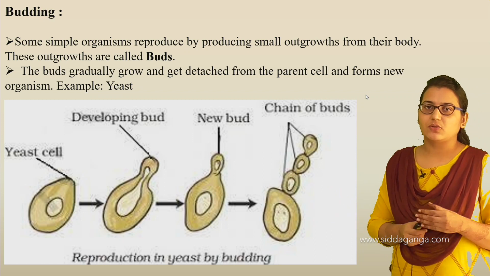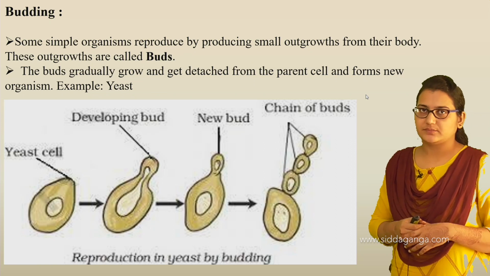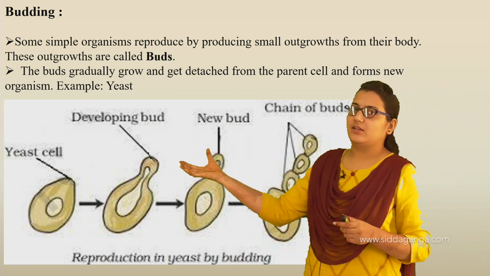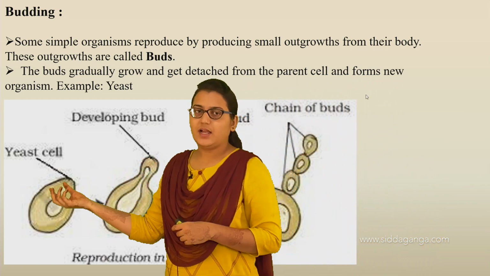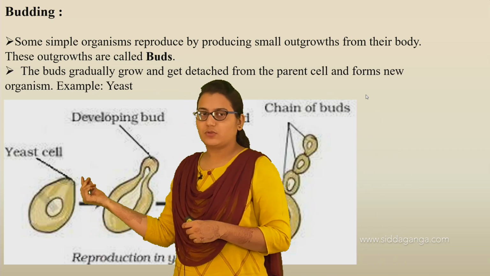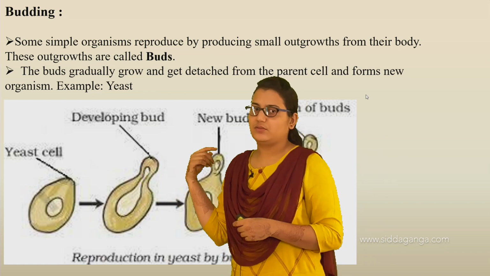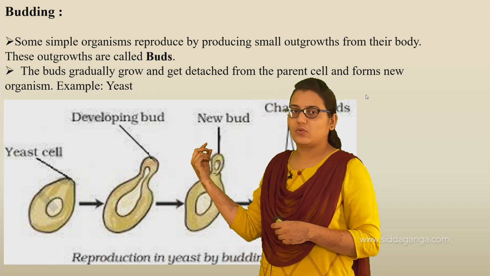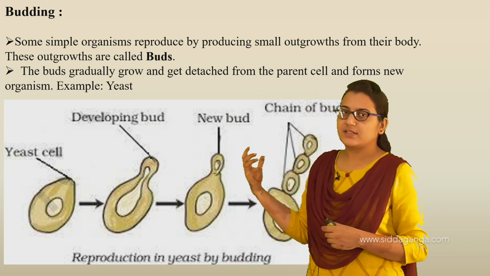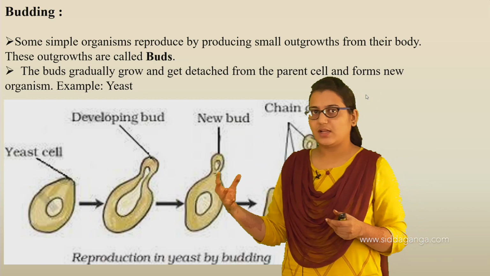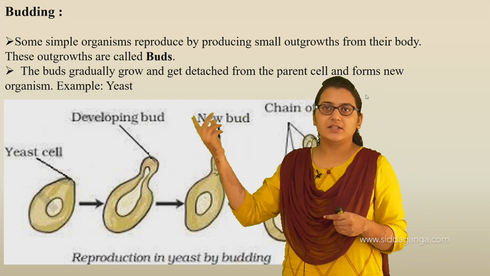The buds gradually grow and get detached from the parent cell and form a new organism. You can just remember this image, and you can clearly understand. Here is the parent cell. This is a yeast cell, and from this there is a smaller outgrowth, and this forms a bud. That bud keeps on growing and gets detached from the parent cell, and when it gets detached, it forms a new cell. Again from that the bud grows, again it forms a new bud, and again there is reproduction.